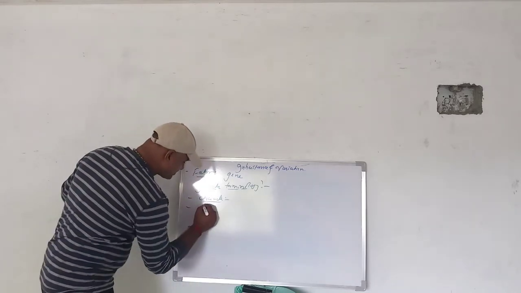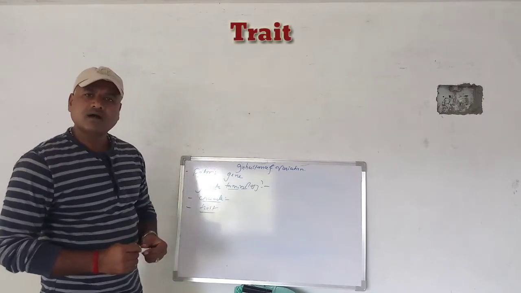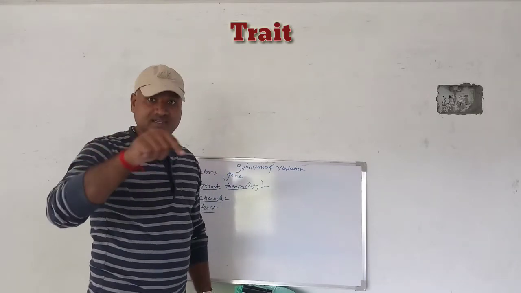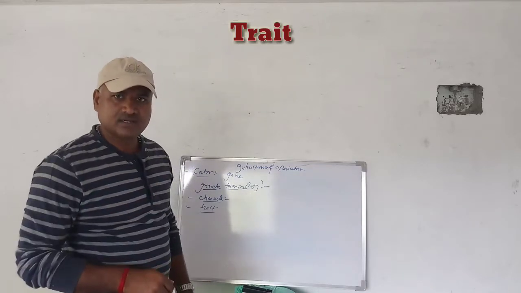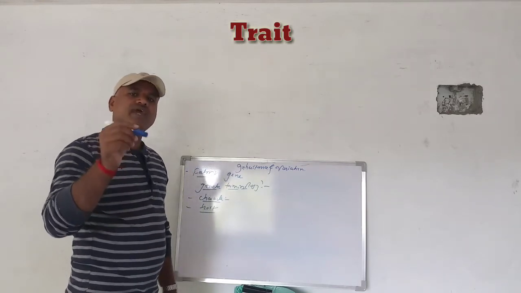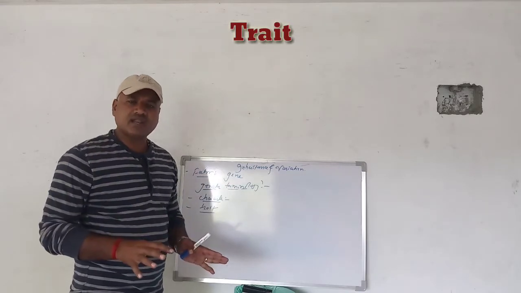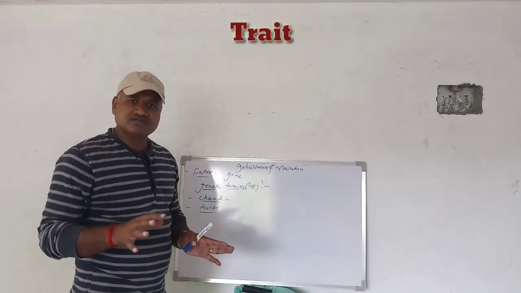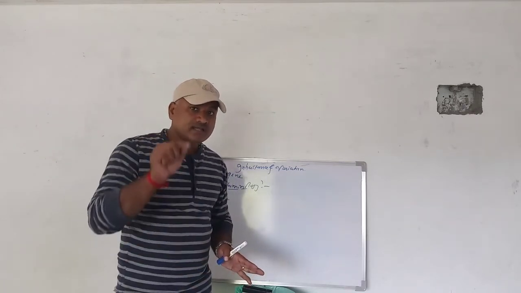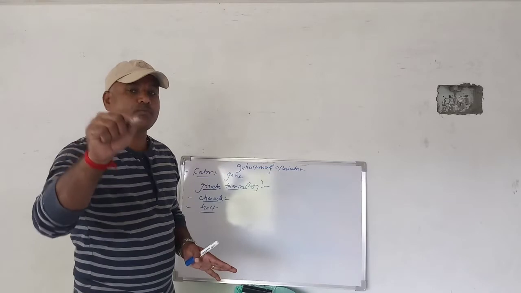The second one is called the trait. What is a trait? The trait is nothing but the inherited character which is detectable and variable, or we can call it a variant. Suppose any organism is there and we are asking what is the trait of that organism? It means that character should be expressed and should be detected properly.